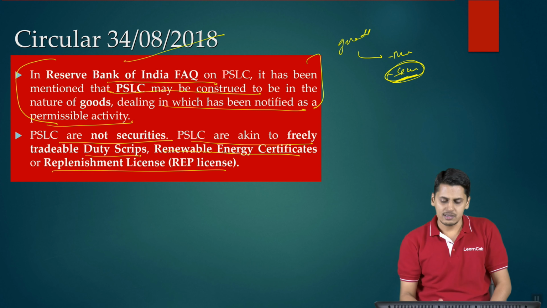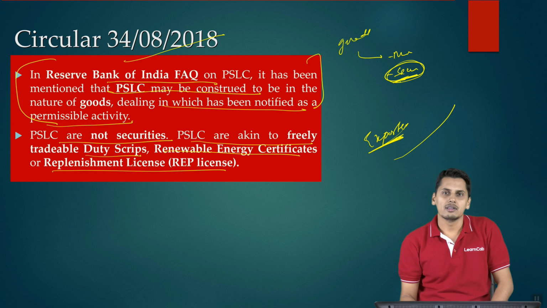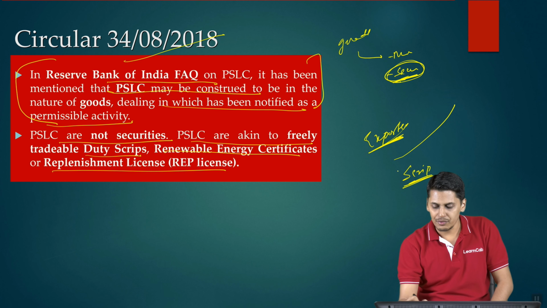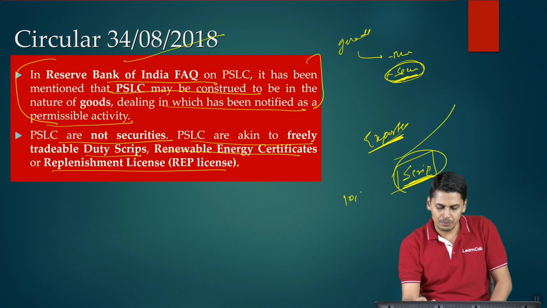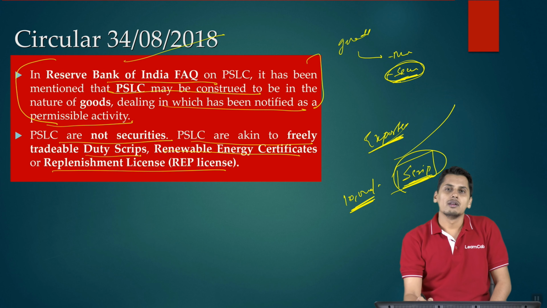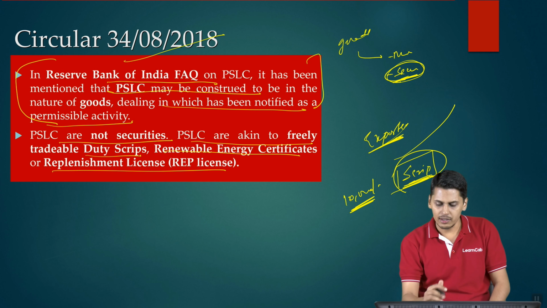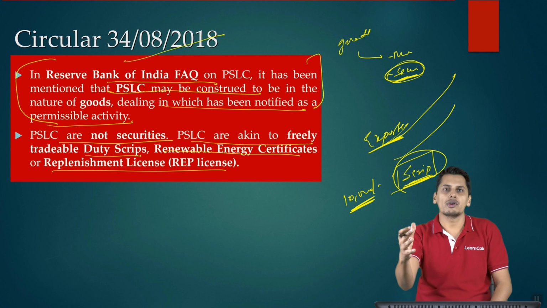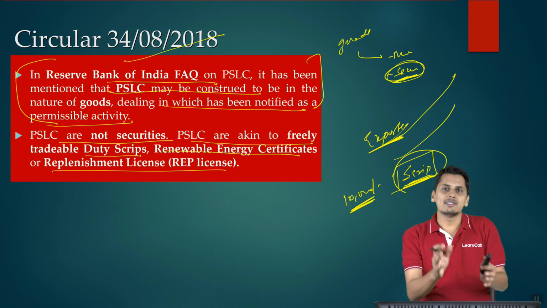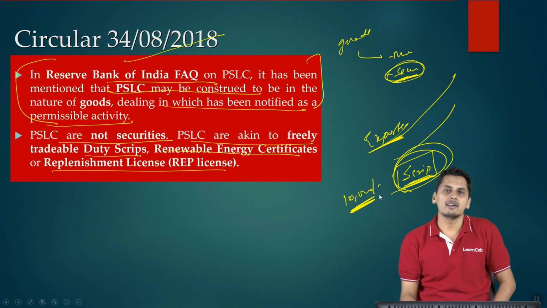Now what is a duty scrip, friends? Let's suppose you are an exporter. When you are exporting goods, the government wants to incentivize you. So they are giving you a benefit in the form of scrip. Let's suppose the scrip is worth 10,000 rupees. I repeat, you are an exporter, the government wants to incentivize you. This you will see in your foreign trade policy. So it is giving you a scrip which is worth 10,000 rupees.